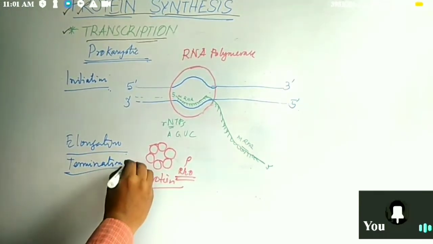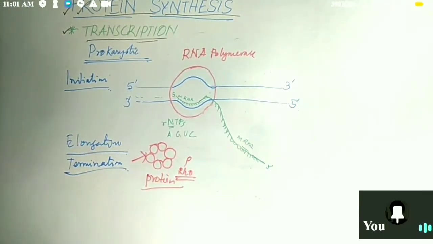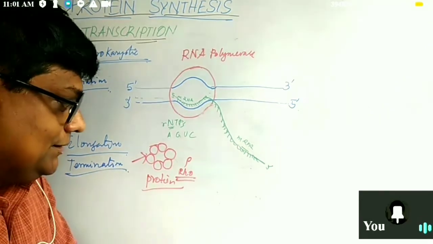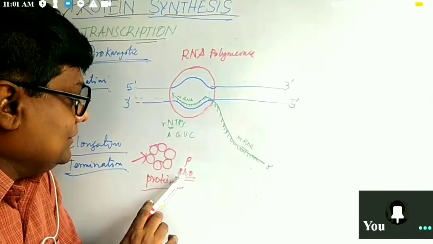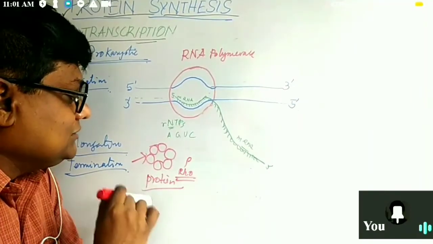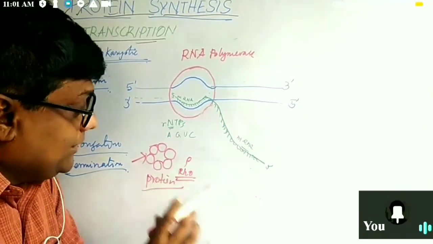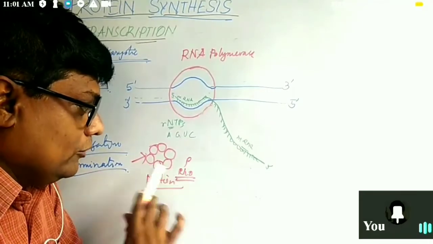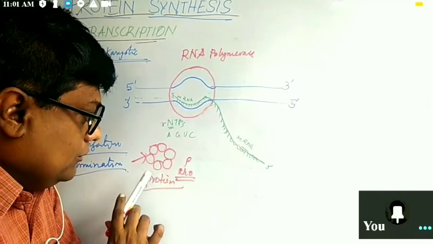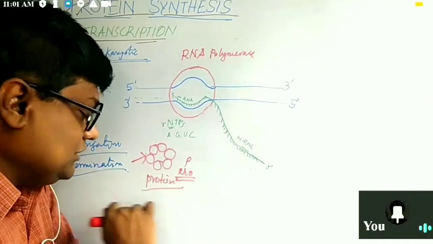This factor helps in terminating the process. It is a hexameric, complicated structure, which we have named Rho.